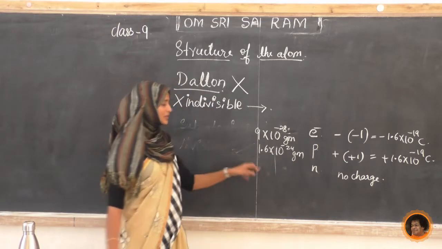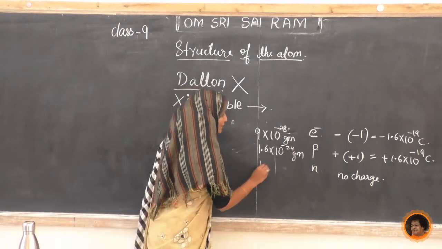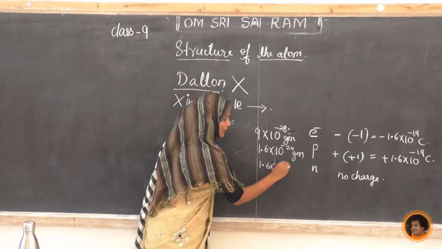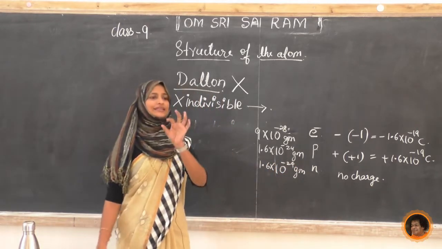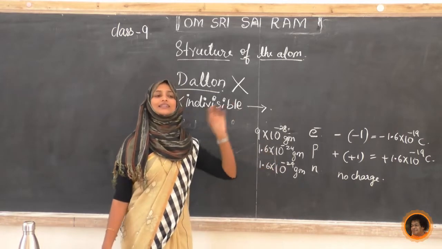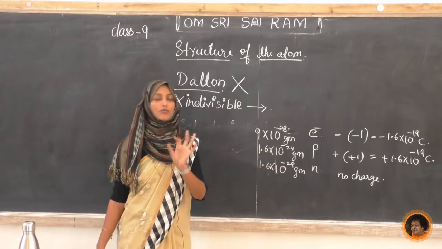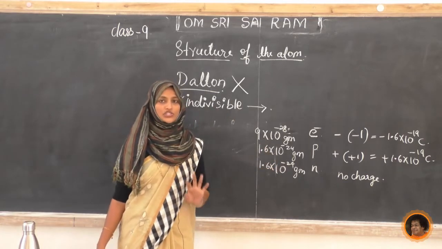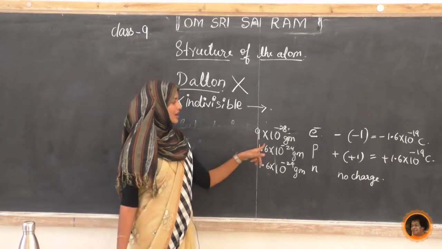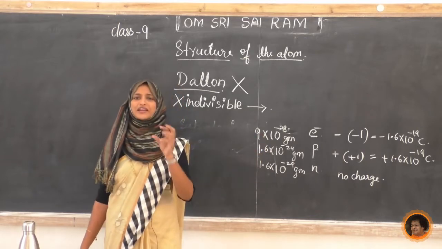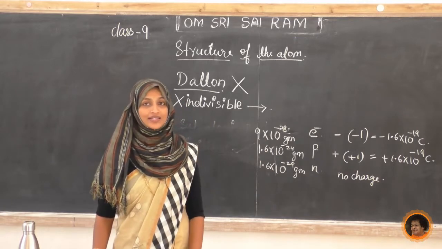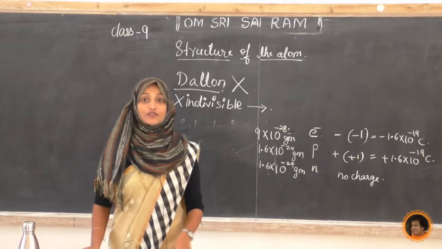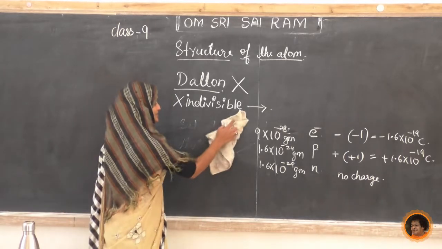What about the neutron? It is the same, 1.6 into 10 to the power minus 24 grams. The mass of the neutron and the proton is almost the same, and the mass of the electron is very, very small compared to the proton and neutron.